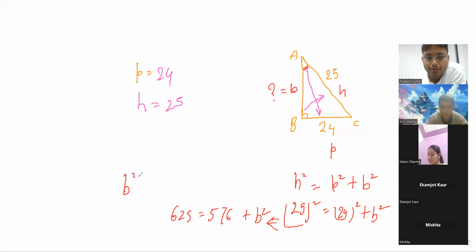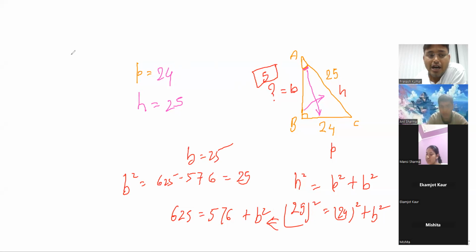So base square will be equal to 625 minus 576. What is the value? 25. So base square equals 25, so base will be 5. So this one value is 5. I come to know that many students are stuck in this one. So I'm taking it. Okay. So base is 5. Now I want the value of cos from all of you.